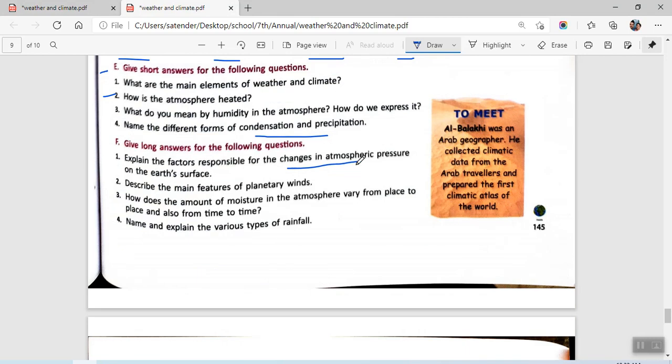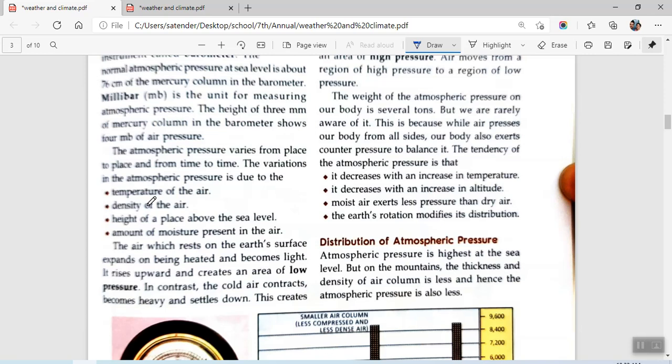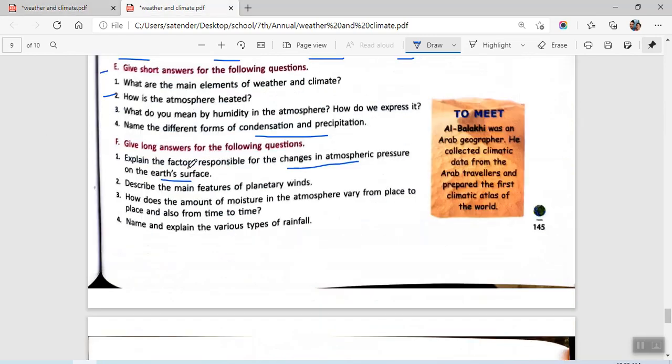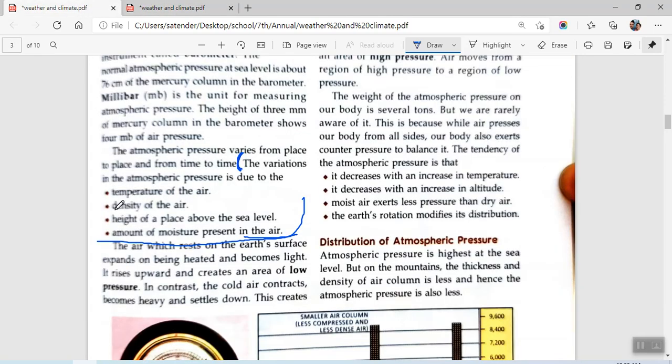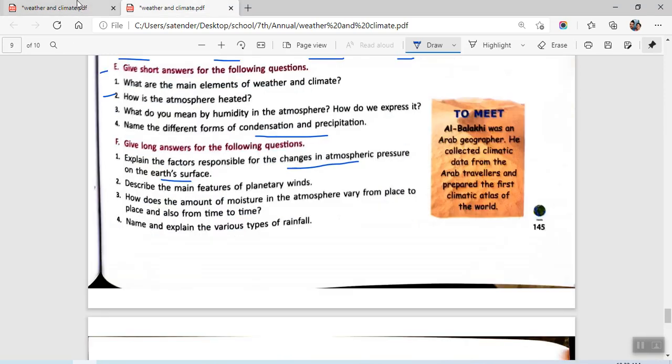The main factors in change in atmospheric pressure are these. The variation in the atmospheric pressure, you will be writing from here, and you will be writing all these points till this point. So these are the factors which are responsible for changes in atmospheric pressure over the Earth's surface. It is dependent upon temperature of air, density of air, height of air. This is our F1.